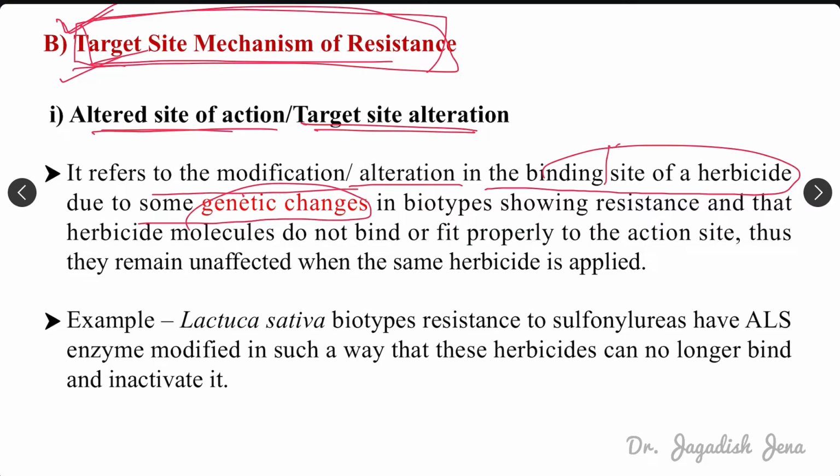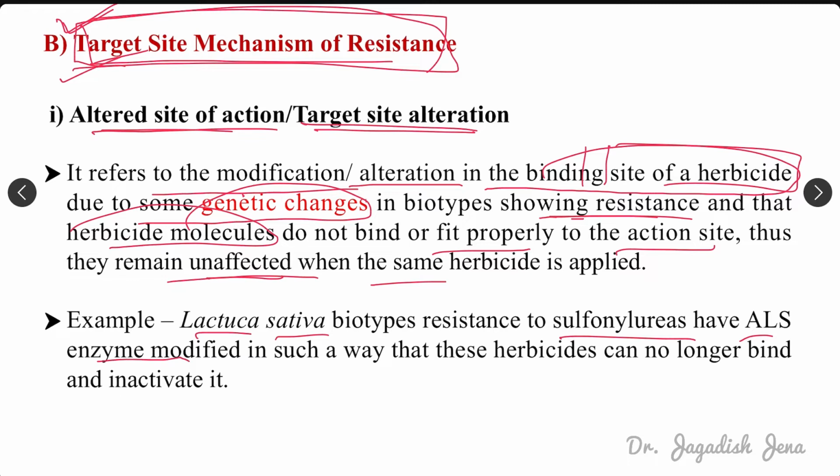This becomes resistance, because the herbicide molecule cannot bind properly or fit properly in that action site, so the weed will remain unaffected, right? So that is called altered site of action. For example, Lactuca sativa biotype resistant to sulfonylurea has ALS enzyme modified in such a way that this herbicide can no longer bind and inactivate it.